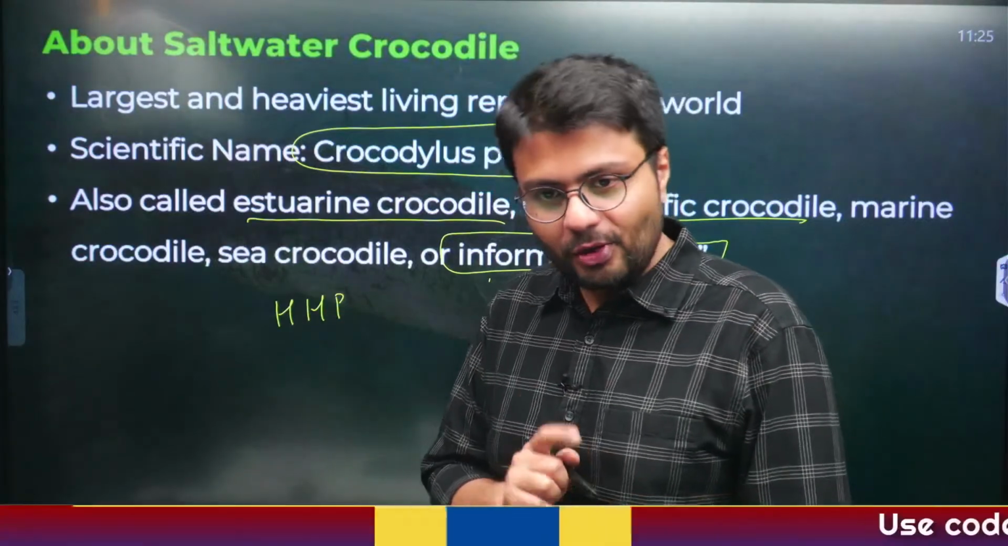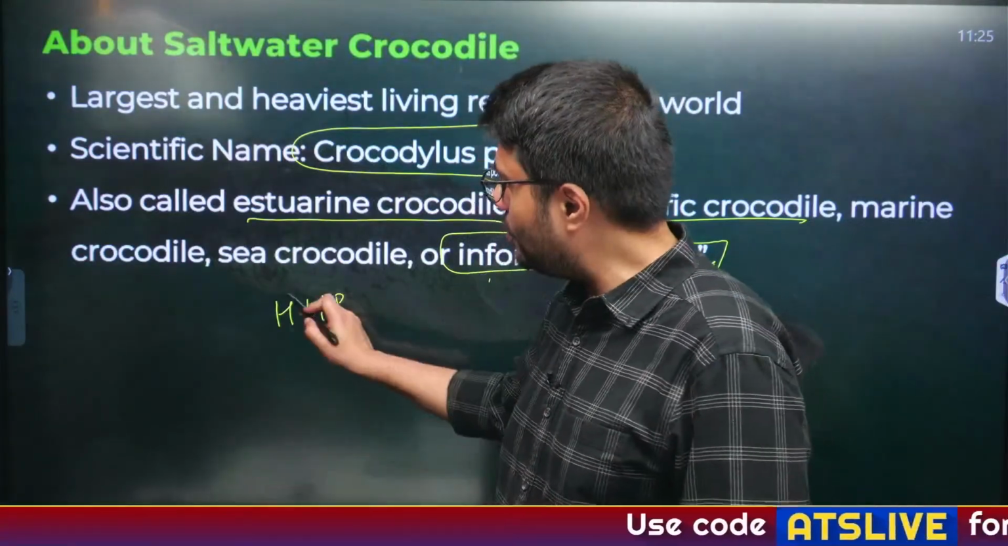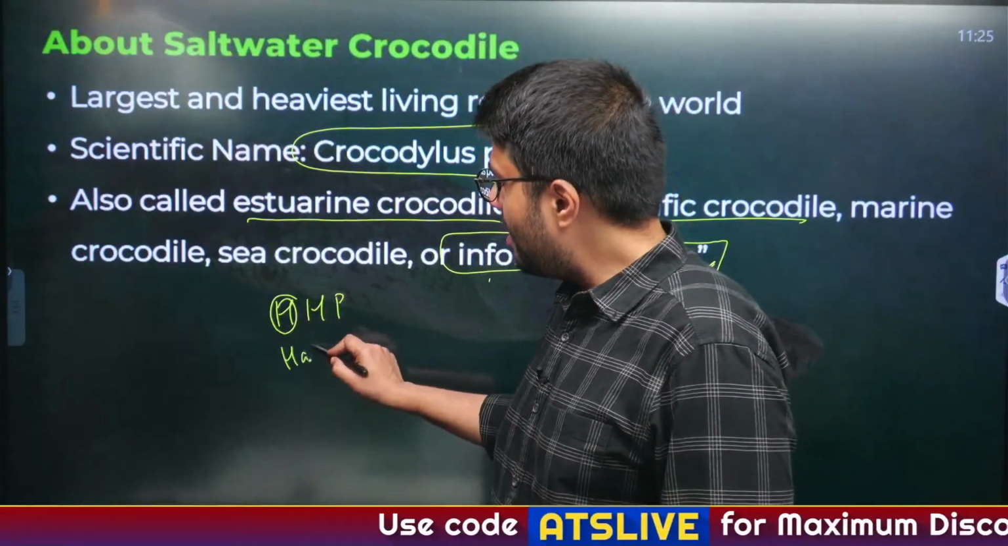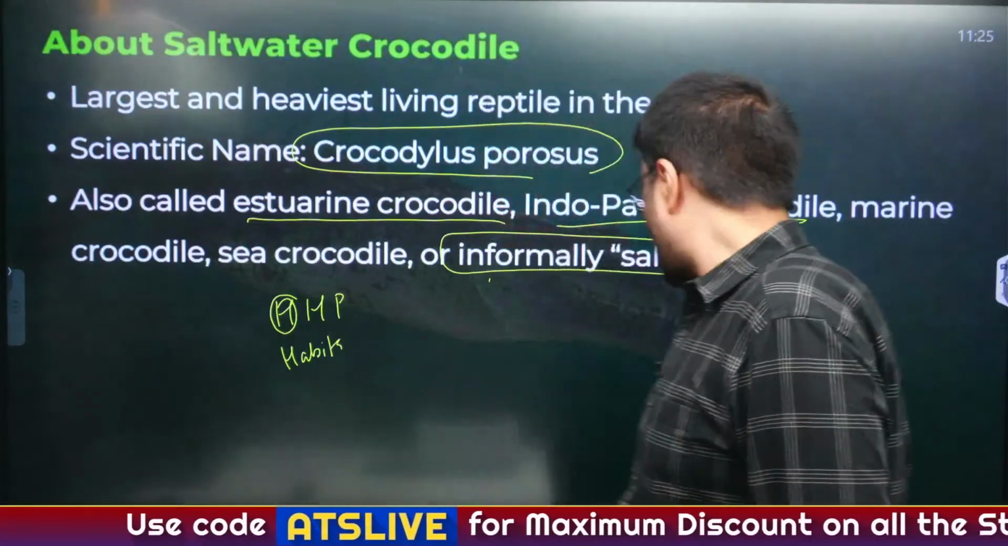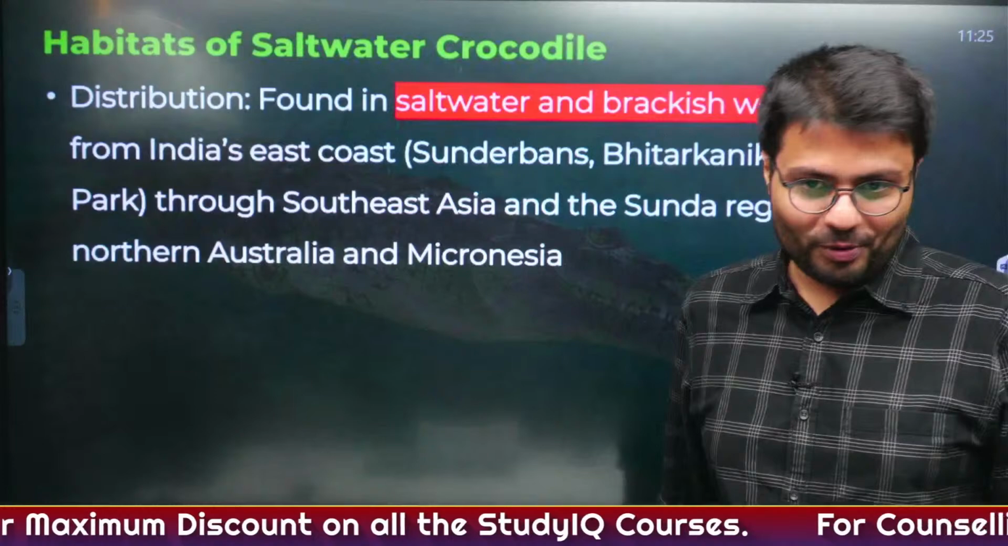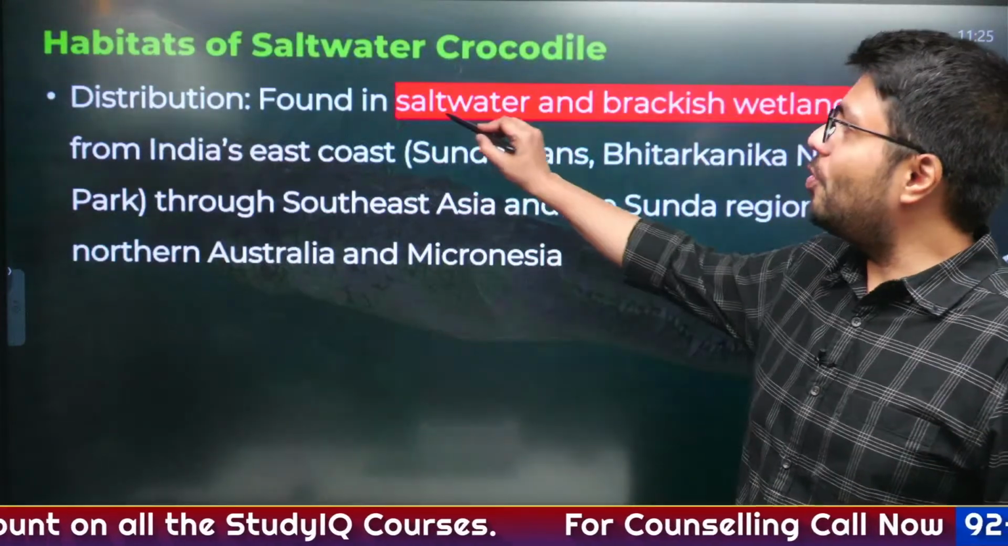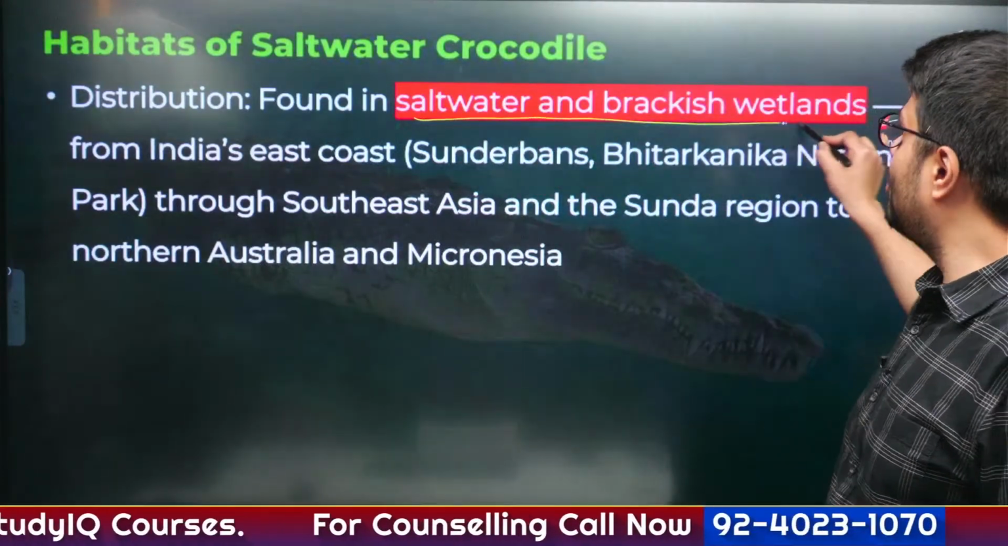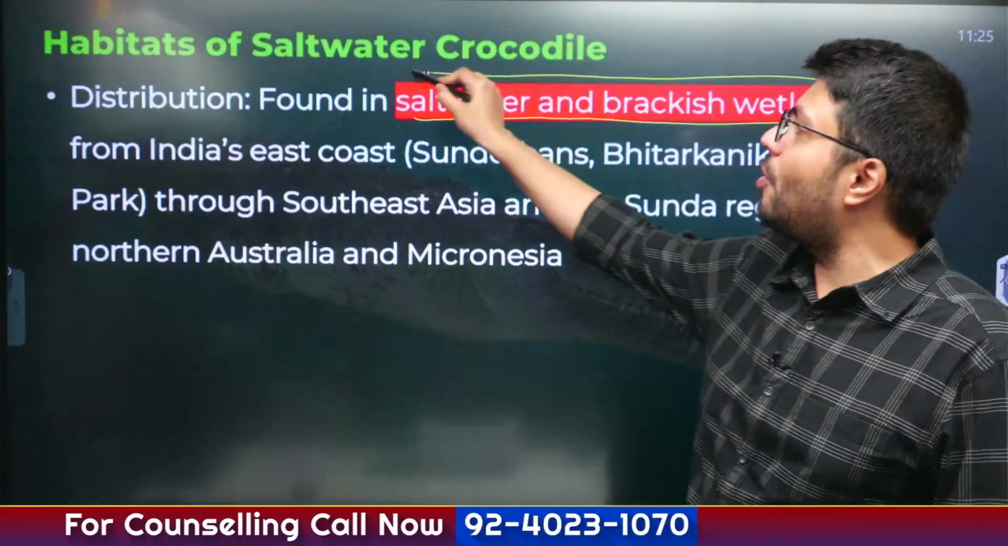Now, whenever a species is in news, we cover that species from three different characteristics: habits, habitats, as well as protection status. So let us do the same with the saltwater crocodile also. First, let us cover the habitats of the saltwater crocodile. The saltwater crocodile, as the name suggests, is a crocodile that lives in saltish or brackish water.